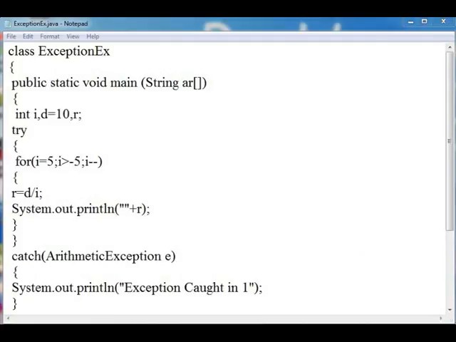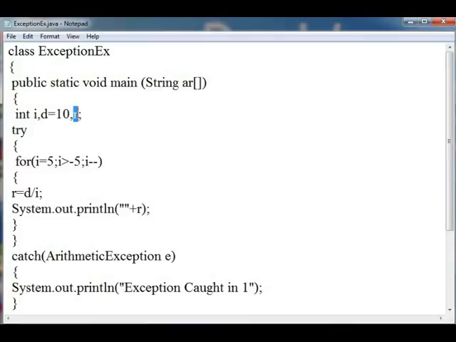So today we are going to learn about exception with the help of example. Here I have created one class Ex, which contains the main function, and in this I have used three variables of integer type. One is i, second is d, which is initialized with 10, and third is r.